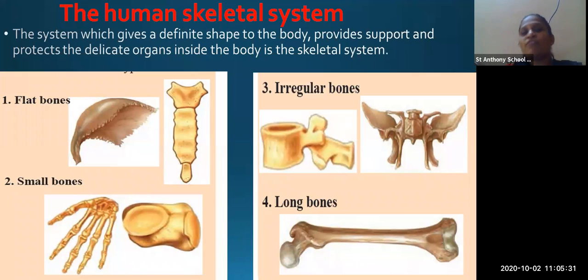So this is the perfect definition for the skeletal system. What does the skeletal system do? It gives a definite shape to the body as well as it provides support and protects all the delicate organs. Then we have studied in detail that there are 4 different types of bones: flat bone, small bone, irregular bone, and long bone.